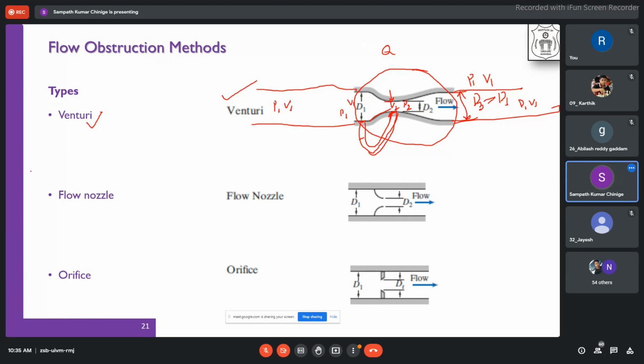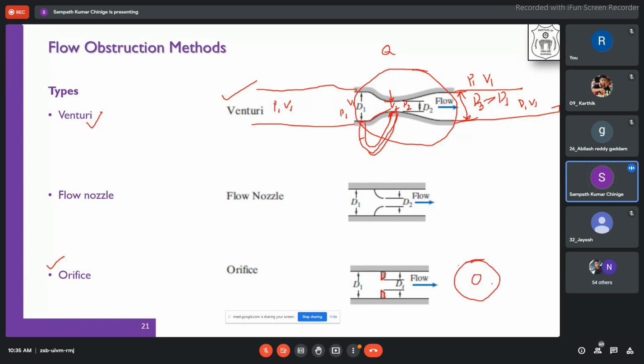We will immediately go to the orifice. What happens with an orifice? You can see this, there is a small central hole. There is an obstruction that is happening. That means in a pipeline, we have a circular plate with a hole.